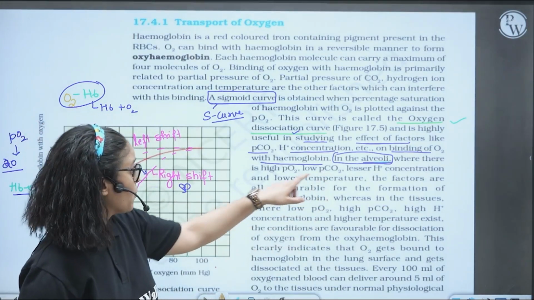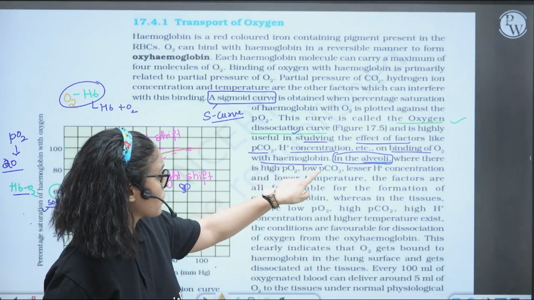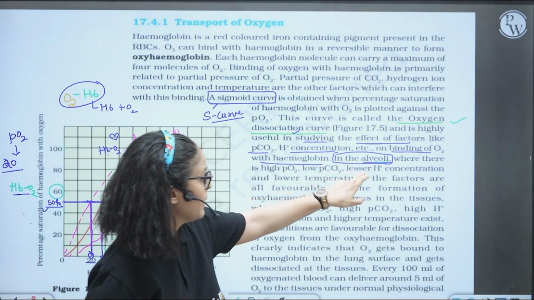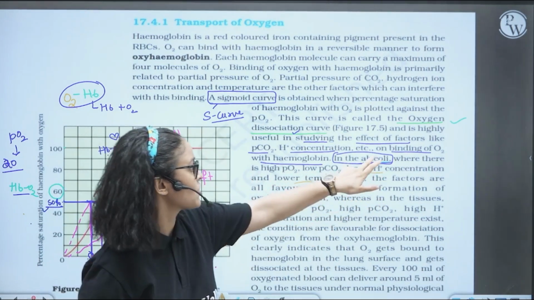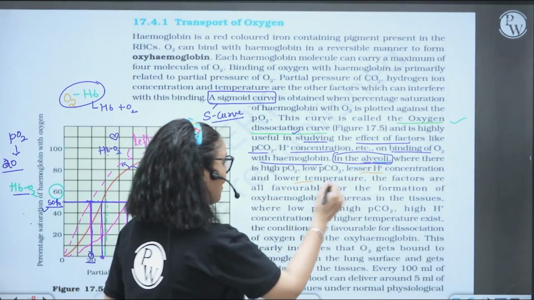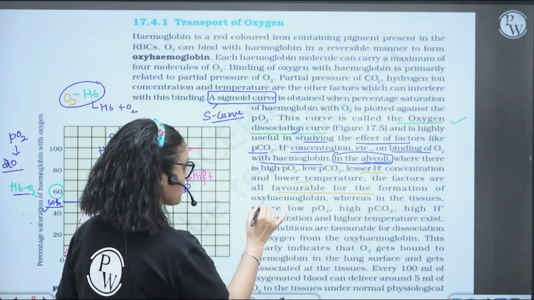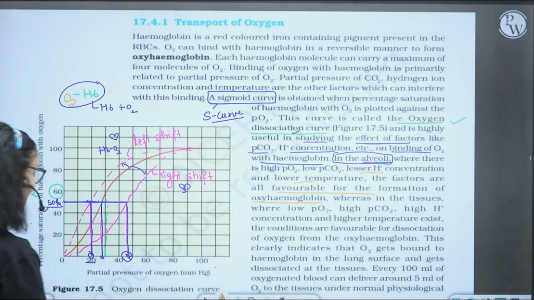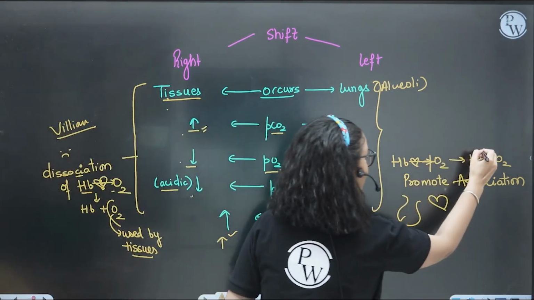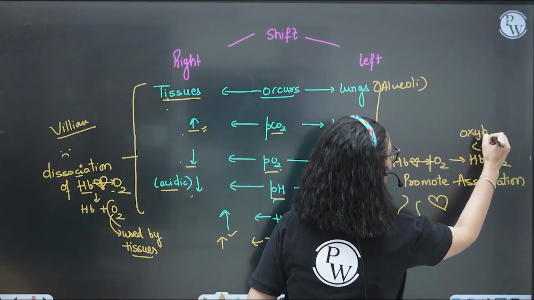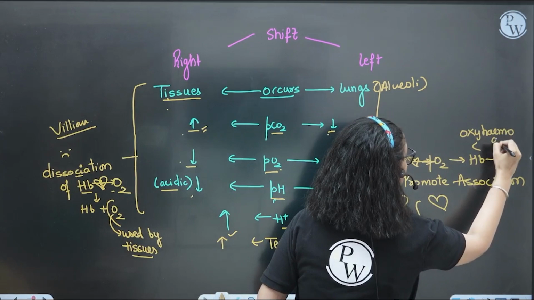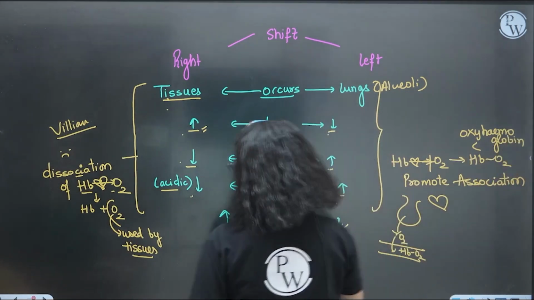So kids, see, where there is high partial pressure of oxygen, low partial pressure of CO2, lesser hydrogen ion, and low temperature at the alveoli, the factors are all favorable for the formation of oxyhemoglobin. So yes, they are patching up, associating and forming oxyhemoglobin. Easy, no? So this is how you have to sum up everything in a nice way.